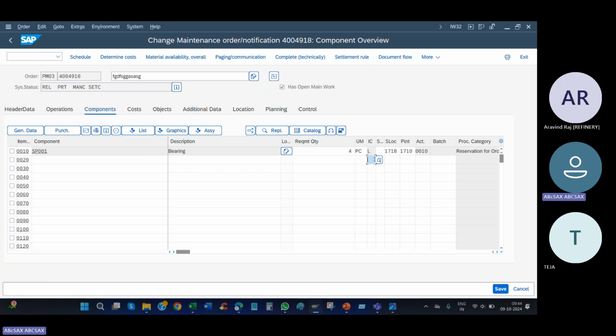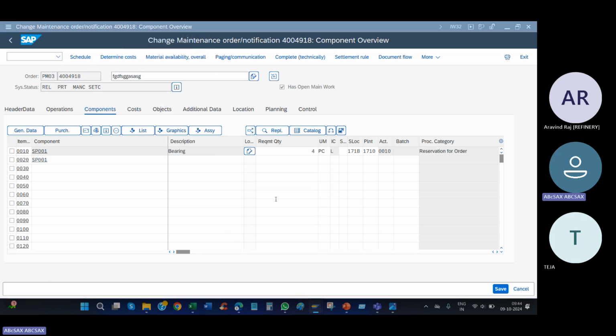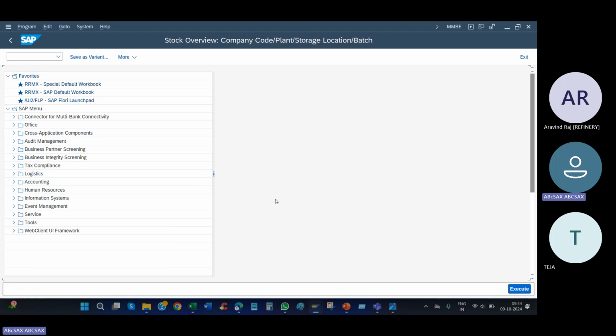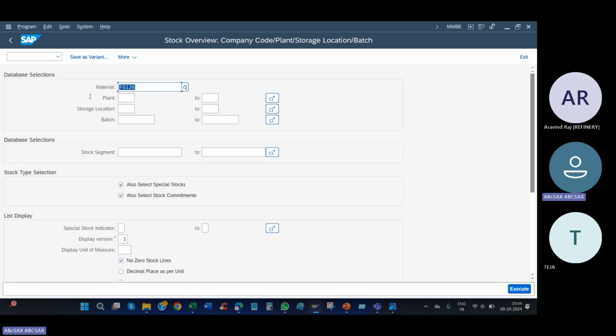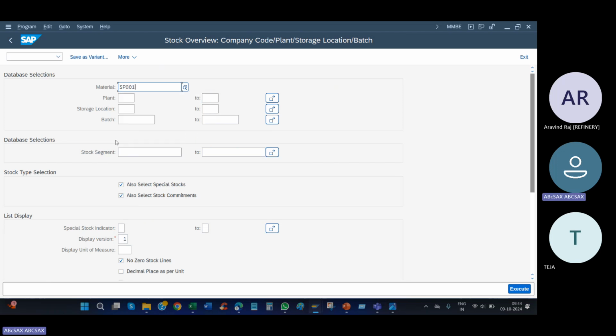So this is what item category we already discussed. Item category and stock and non-stock we already discussed. So use this material itself. Okay. So go to MMBE, the T code to check the stock of the material. Give your material SPV. This is the material. Plant 1710. Execute.